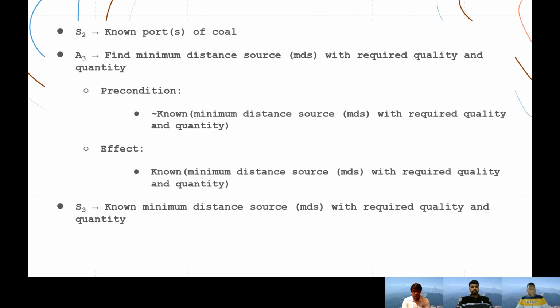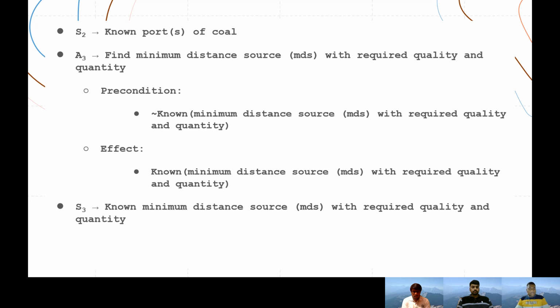From this state S2, we'll now move on to the next step, S3. S3 is known minimum distance source, MDS, with required quality and quantity. The quality and quantity of coal required has to be present at the city or center or source which is at minimum distance from us, that is Taiwan.